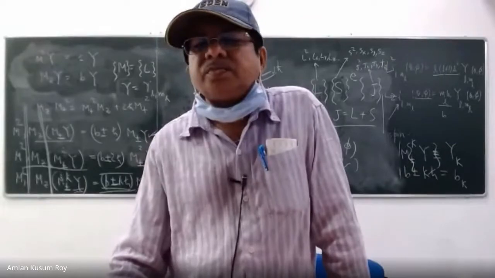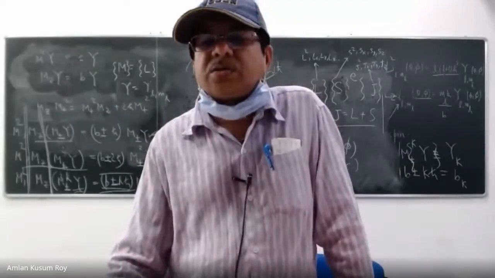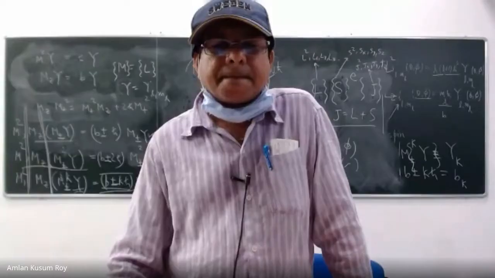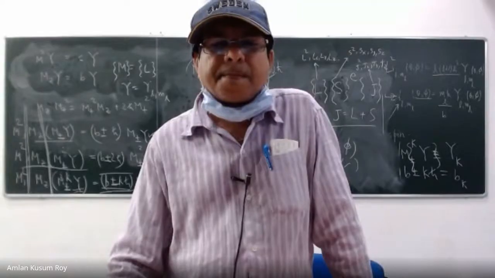Sir, can you hear me, sir? Yes, I can hear. Sir, as we talked about M square and Mz, M square is the addition of all the angular momenta in x, that means Mx, My, and Mz. And Mz is only a particular direction, the z axis, the momentum in the z direction.